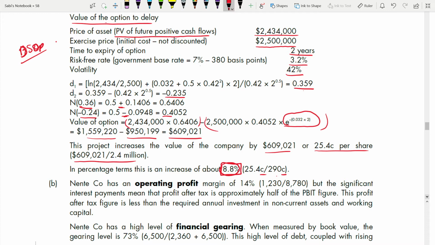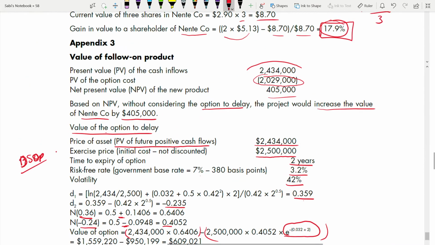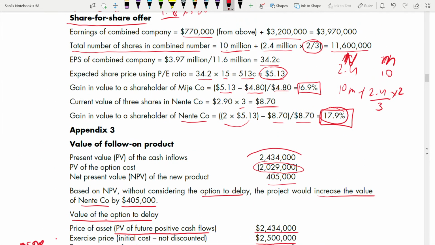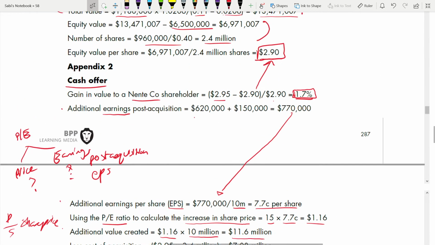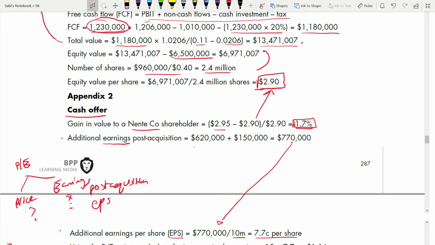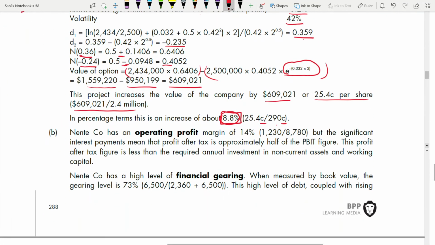Okay, so 25.4 divided by 290, because we have got 290. From where? Go up and check this one. It is 290 cents if you convert $2.9. Every time you don't have to do the calculation.